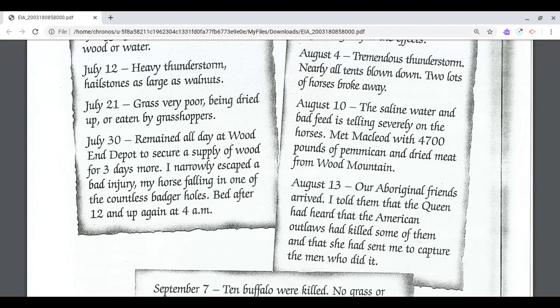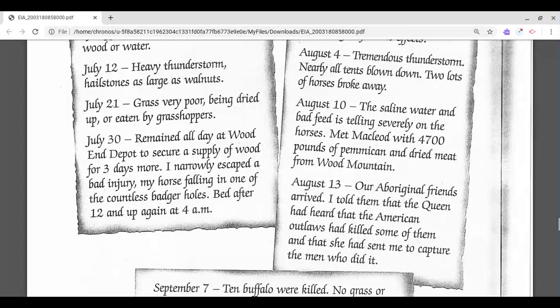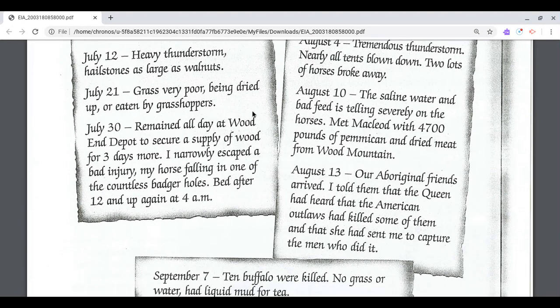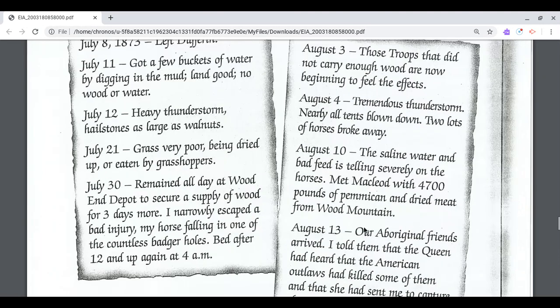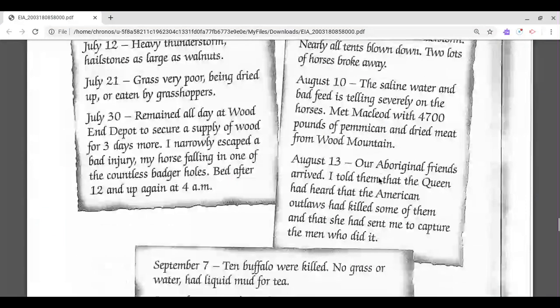July 30th, remained all day at Wood and Depot to secure a supply of wood. For 3 days more, I narrowly escaped a bad injury, my horse falling in one of the countless badger holes. Bed after 12 and getting up again at 4 a.m. So you can read some of these accounts. Just pause the screencast and you can finish reading these journal entries.